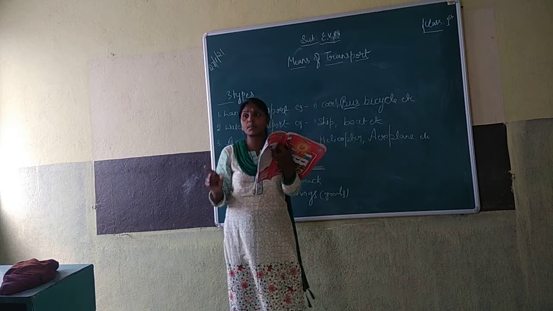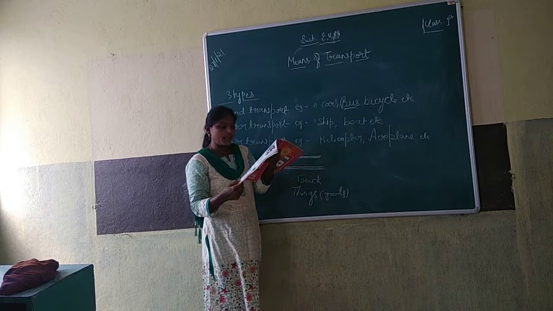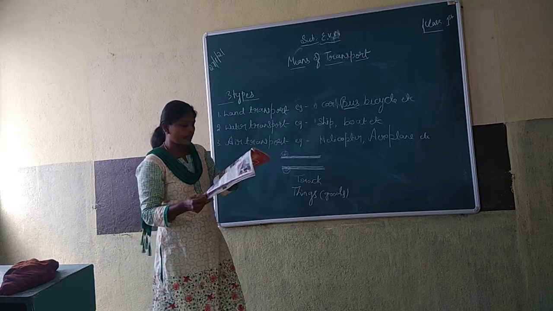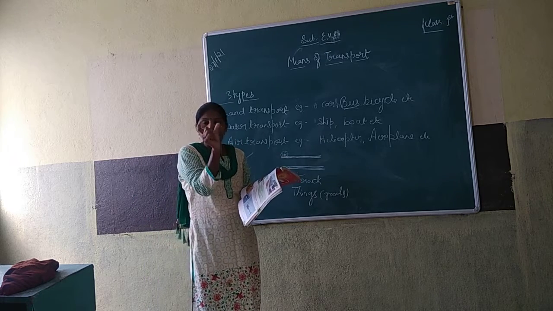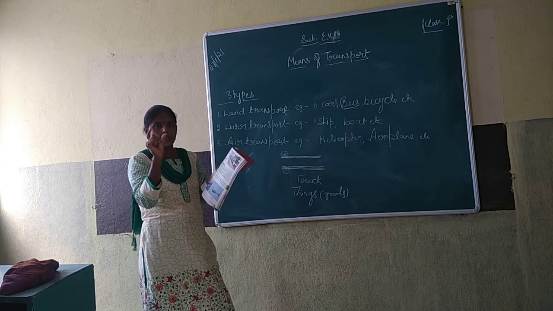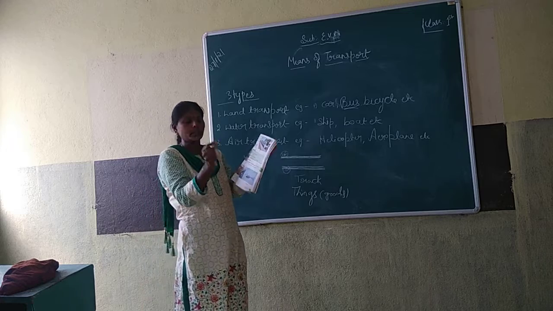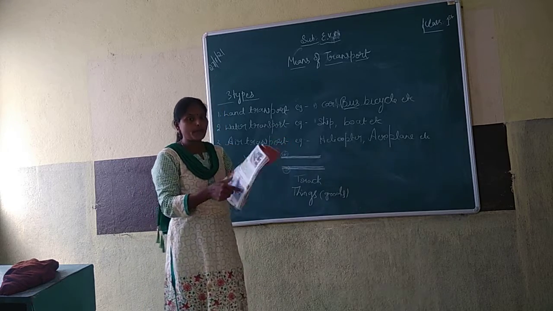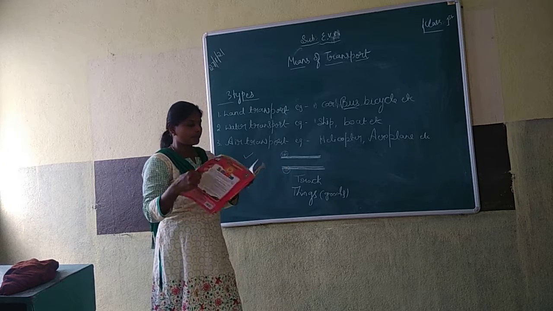It is a very fast means of transport. It carries us to faraway places in a very short time. It takes us from one place to another place in a very limited time.